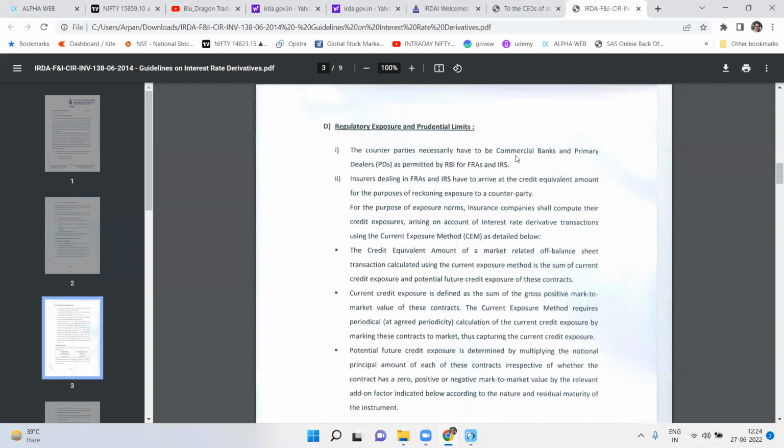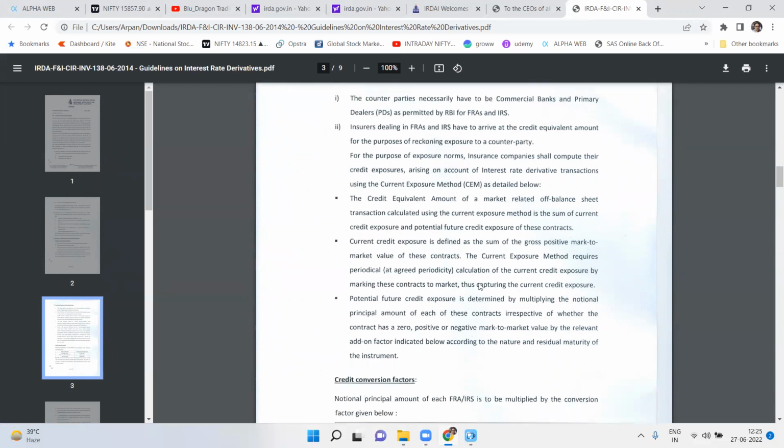Moving on, regulatory exposure. The primary counterparties can only be commercial banks, and there would be a credit equivalent amount. The credit equivalent amount is calculated using the current exposure method. The credit equivalent amount is the market related off balance sheet transaction. I've already explained in detail why this is called an off balance sheet transaction. Current credit exposure is defined as the sum of the gross positive mark to market. I think I mentioned negative here, but it will be positive gross mark to market, because when it is positive, then there is an exposure. So we have to be careful here.